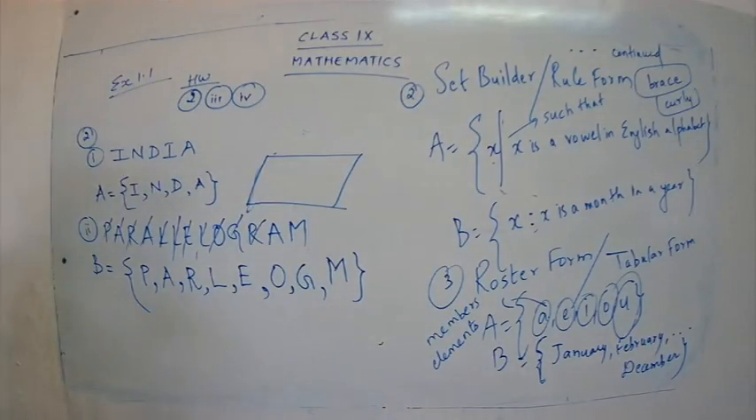Clear, children? Okay. Now let's go for the next question. Write down question number 3. Consider the following sets. A is equal to 0, 3, 5, 8. B is equal to 2, 4, 6, 10. And C is equal to 12, 14, 18, 20. Write down the question properly.